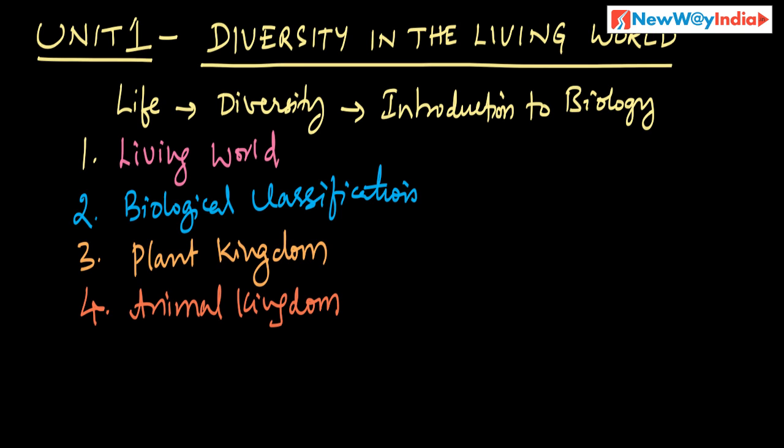If you analyze these chapters: living world, introduction to living world, what is life, what are the different categories of life and all those things. Then classification, why we have to classify these biological systems, taxonomic categories, taxonomical aids and all those things. Then plant kingdom and animal kingdom. If you see these 4 chapters, this is just introduction to biology.